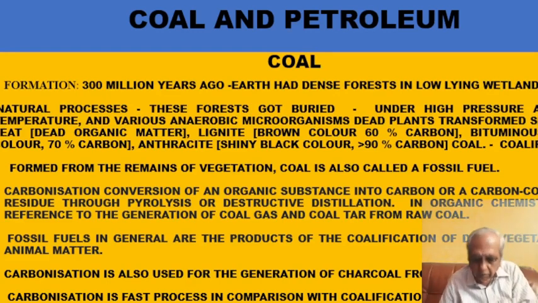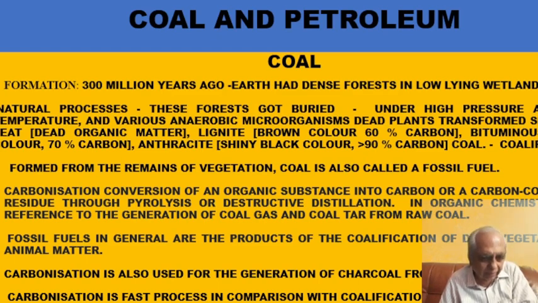Now, as I told you, natural resources are of two categories: exhaustible and non-replenishable, exhaustible and replenishable. Let us discuss now fossil fuels, which are in the category of exhaustible and non-renewable. So first is coal. Coal, as you know, is a black solid. If we burn it, it gives energy. So we call it a fuel.